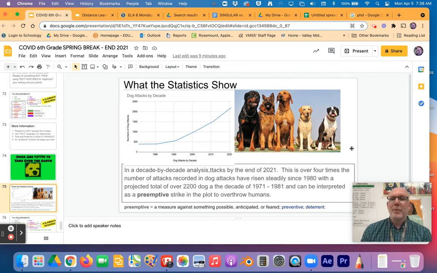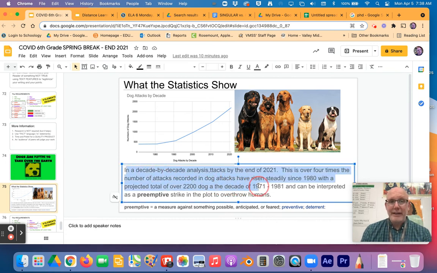Immediately, I can come up with some information. So like I created this graph in Google Sheets, right? It says dog attacks by decade, 1980, 1990, 2000, 2010, 2020, right? And it looks like it's going up. I just made up those numbers. And I have here a caption, right?